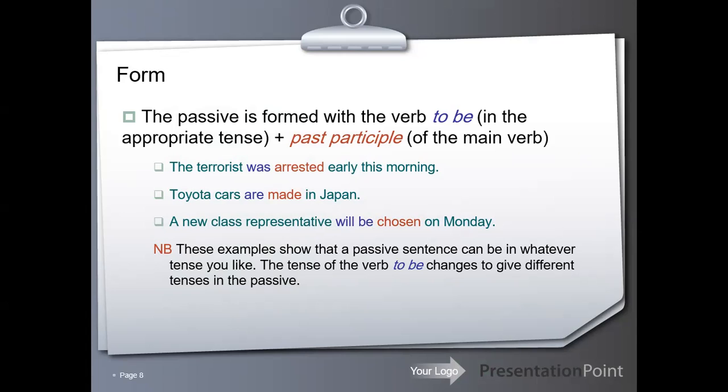The first one is a passive sentence from the past simple, the second from the present simple, and the third one from the future. Notes: these examples show that a passive sentence can be in whatever tense you like. The tense of the verb to be changes to give different tenses in the passive.